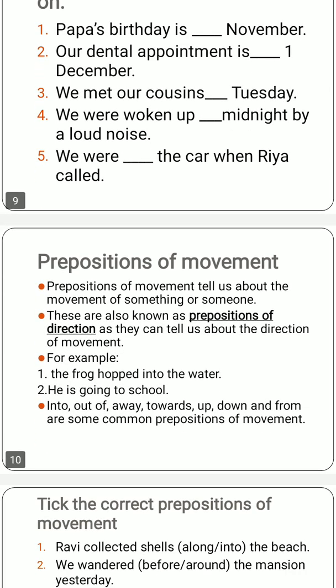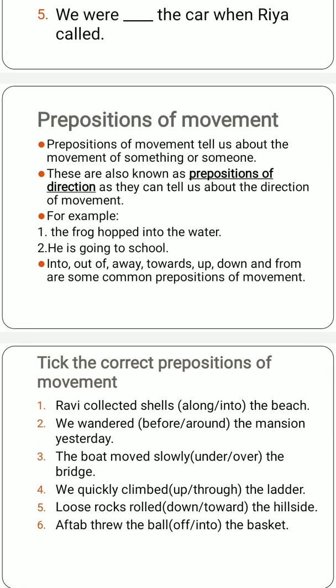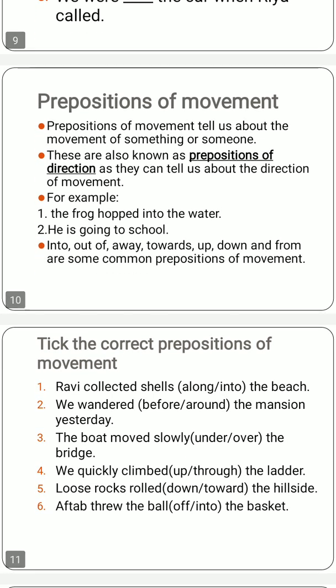Next is the prepositions of movement. The prepositions of movement tell us about the movement of something or someone. Movement means when somebody is walking or something is moving, like transport vehicles. When a person or thing is moving, their movement in a particular direction is told with the help of prepositions of movement. They are also known as prepositions of direction, because they tell us about the particular direction where the person or the vehicle is moving.